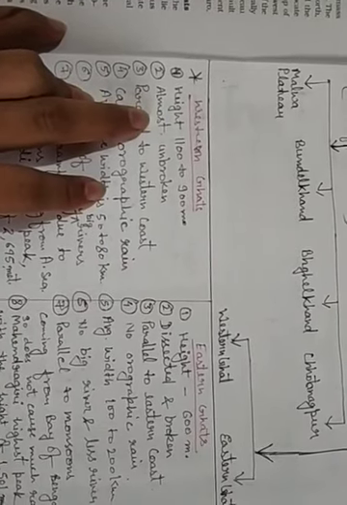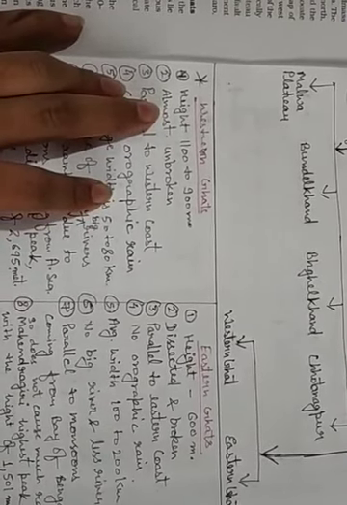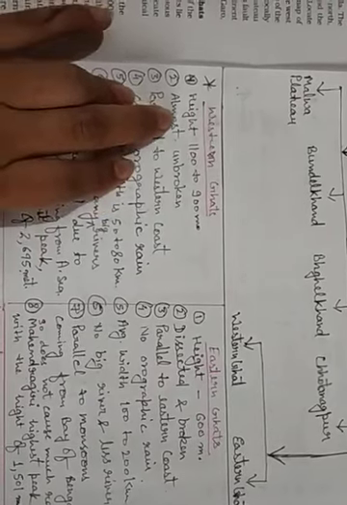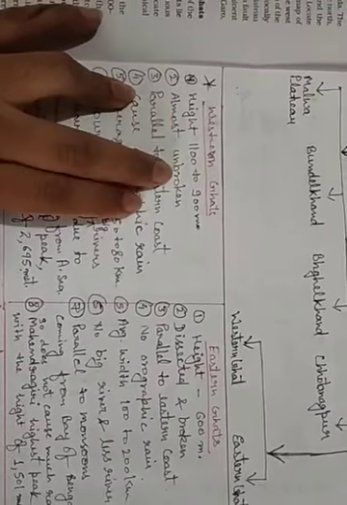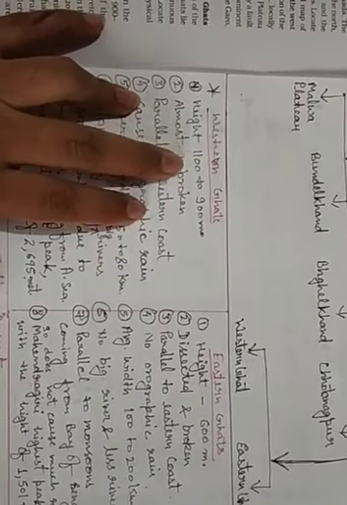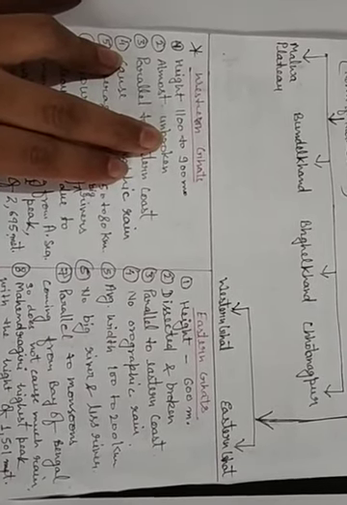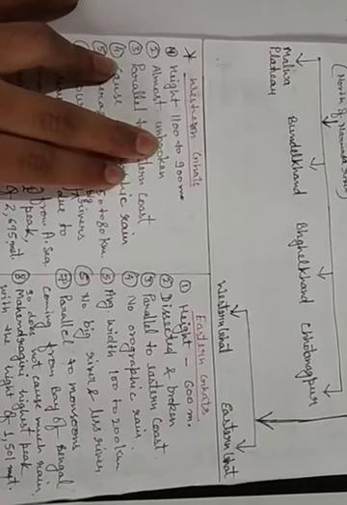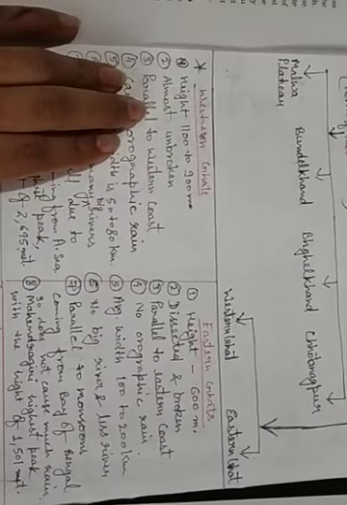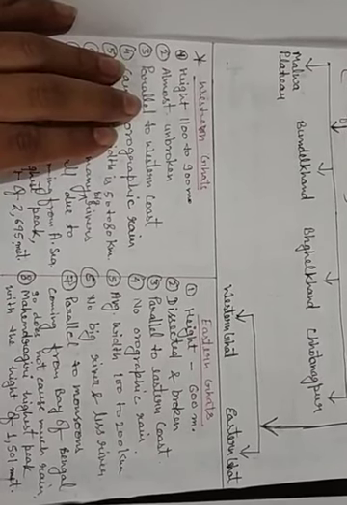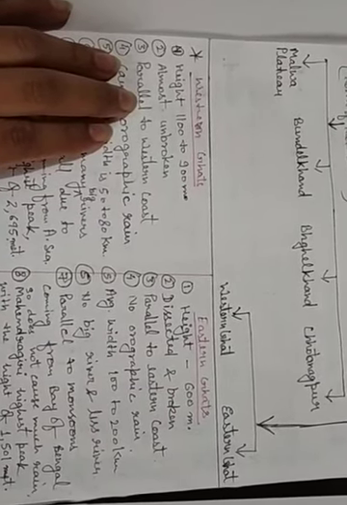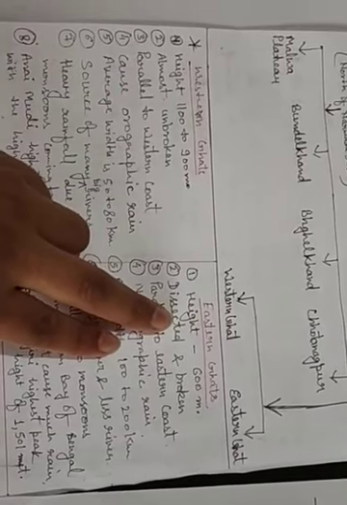So first is Western Ghats. The height of the Western Ghats is approximately 1100 to 900 meters on average, whereas the height of the Eastern Ghats is approximately 600 meters on average. The Western Ghats are almost unbroken, whereas the Eastern Ghats are dissected and broken. They are dissected by river valleys, different rivers.